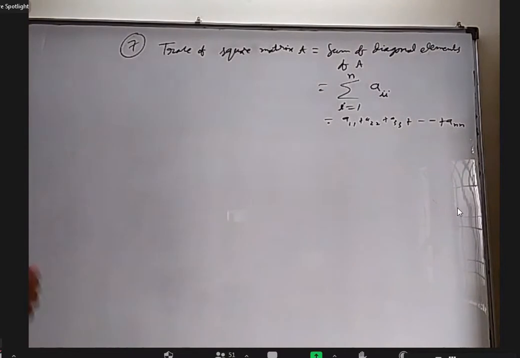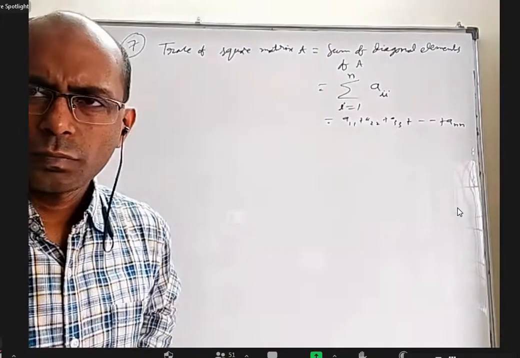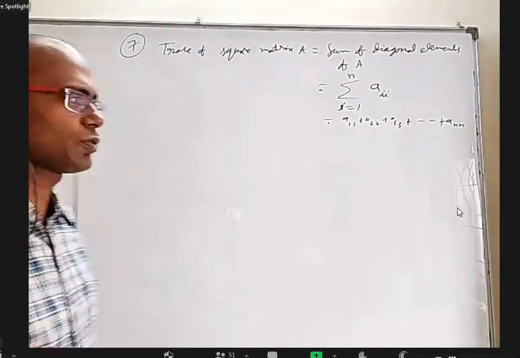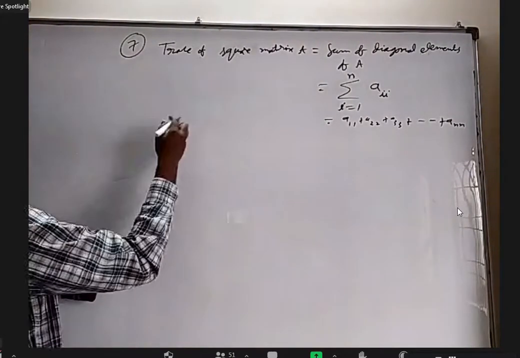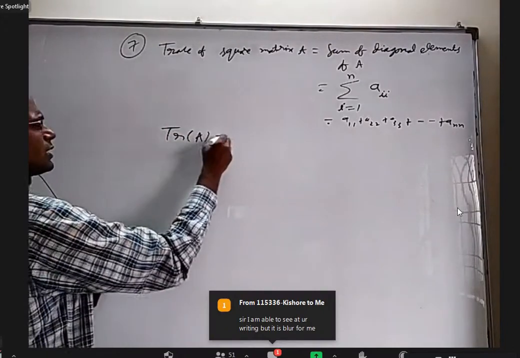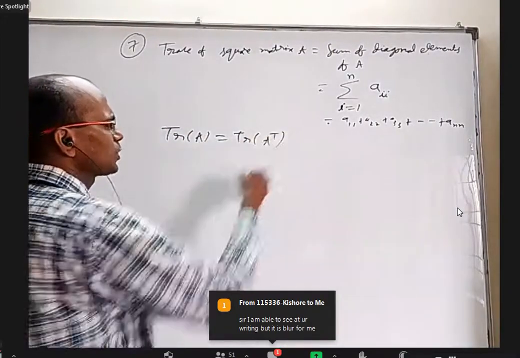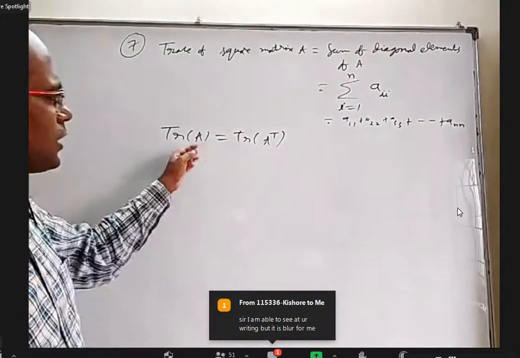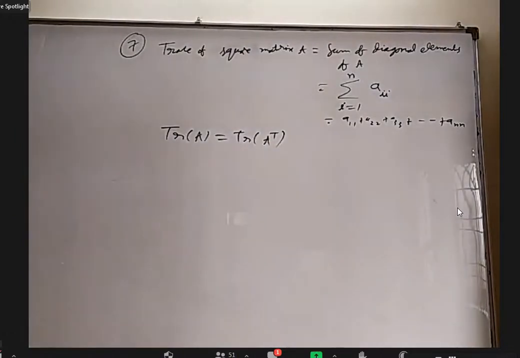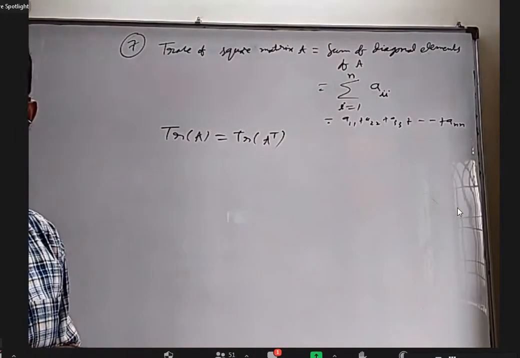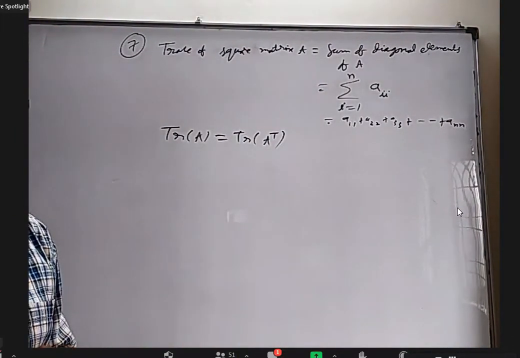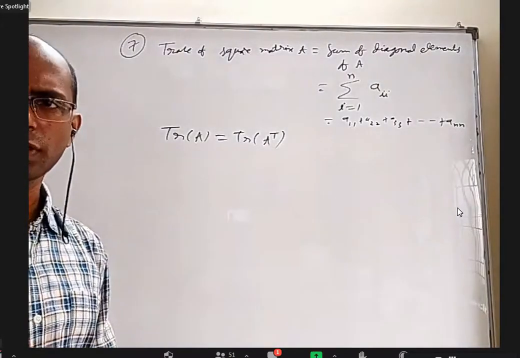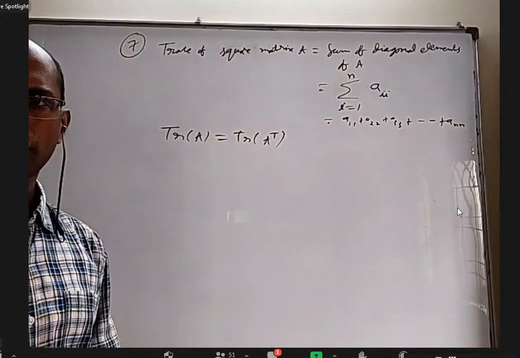Is the trace of square matrix A equal to the trace of A transpose? Yes, you are right. I was about to write that also. Trace of A is the same as trace of A transpose because while transposing, the diagonal elements don't change their places. So A and A transpose have the same trace. Sir, what was the 6th point? I forgot to write it. Mooni will send it after this class is over. You can look at the notes.